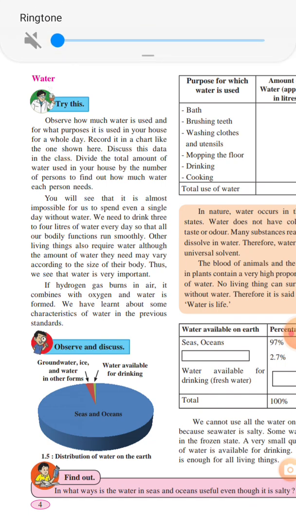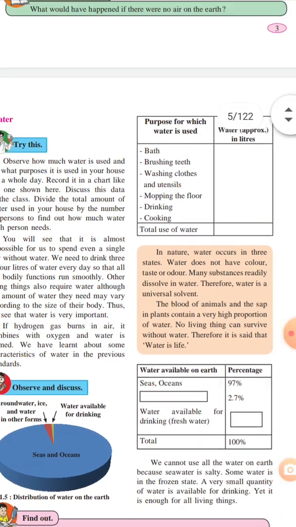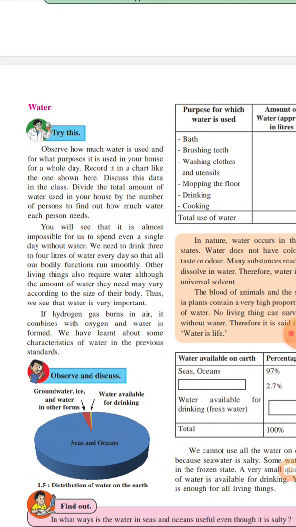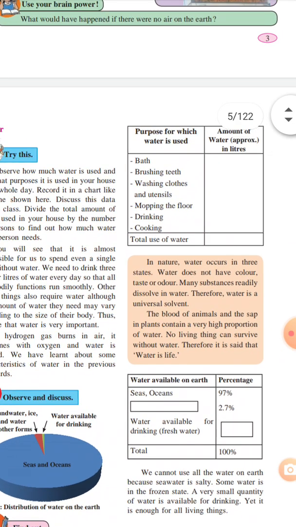See, there is one activity given. Observe how much water is used and for what purposes it is used in your house for a whole day, and record it in a chart like the one shown here. Here the purposes are also given: the purpose for which water is used and the amount of water approximately in liters.